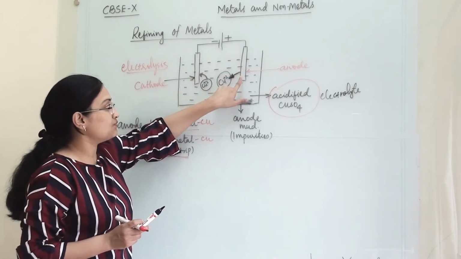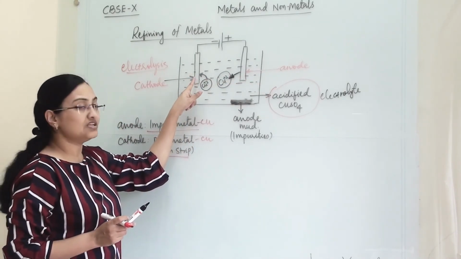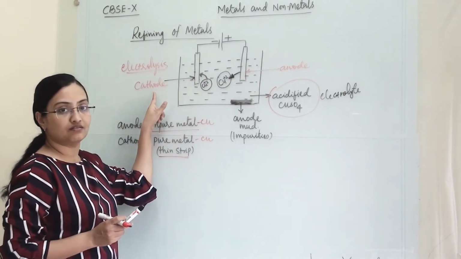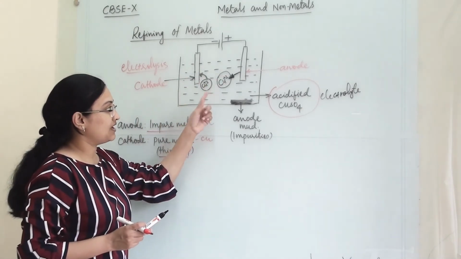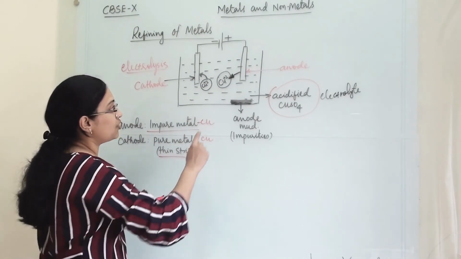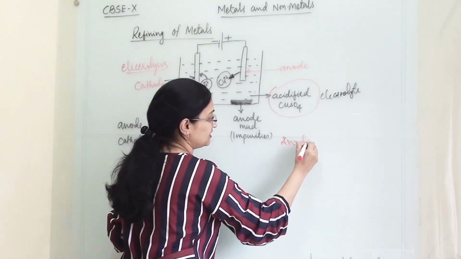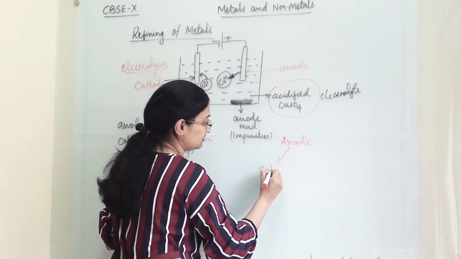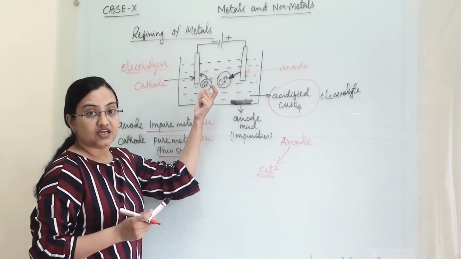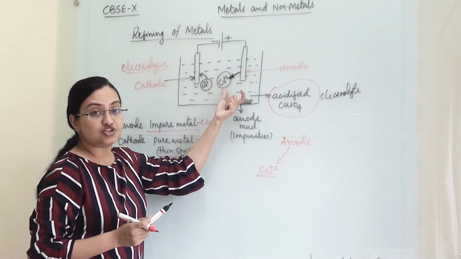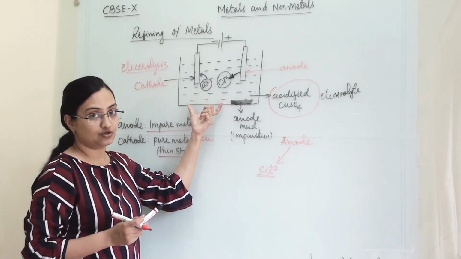So this impure block of copper is our anode and the pure thin strip of copper is our cathode. Once we start the power supply, what will happen? From the anode, the copper ions will move out. The copper ion, Cu+2 ion, will come into the electrolyte solution.